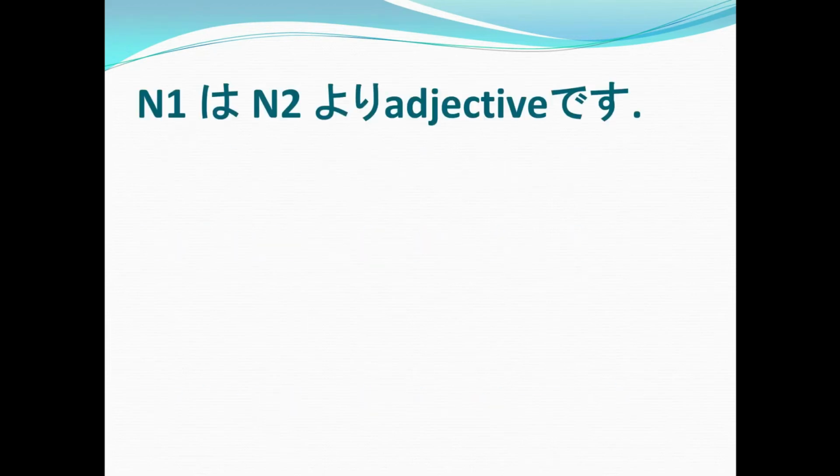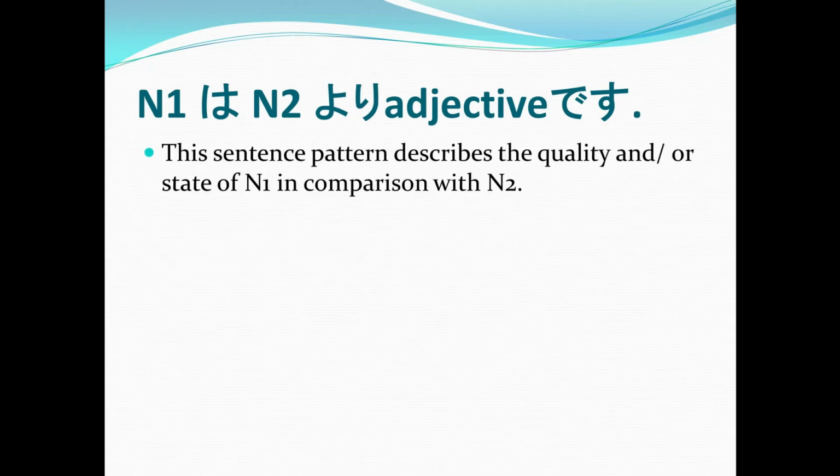Now, another sentence pattern that is important for you to learn in Japanese language is Noun 1 wa N2 yori adj.です. Again, Noun 1 wa N2 yori adj.です. So this sentence pattern describes the quality and or the state of Noun 1 in comparison with Noun 2. So yes, in this sentence pattern, we are already starting to compare Noun 1 with Noun 2.